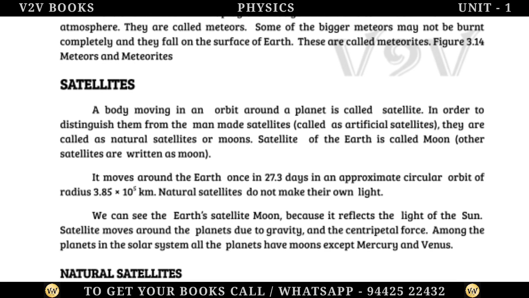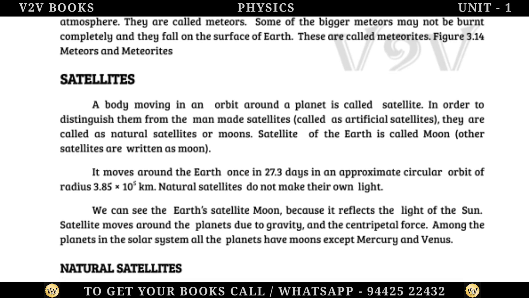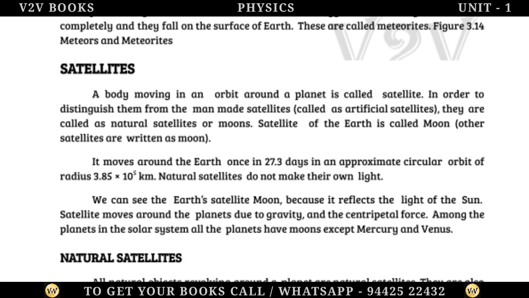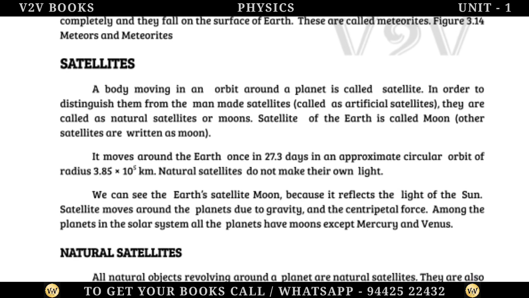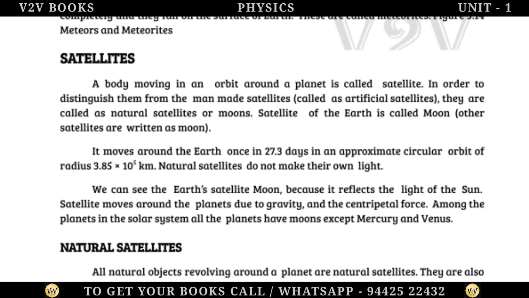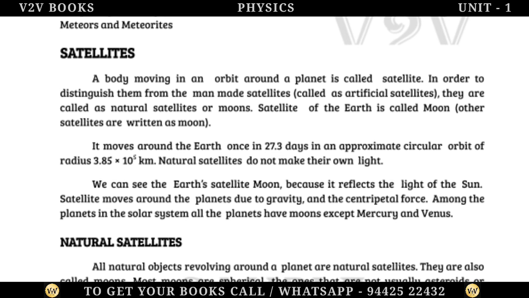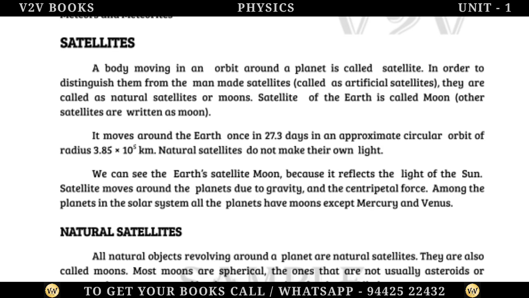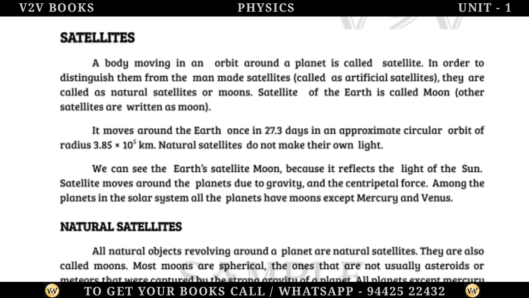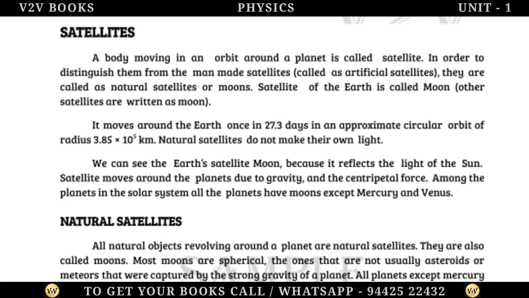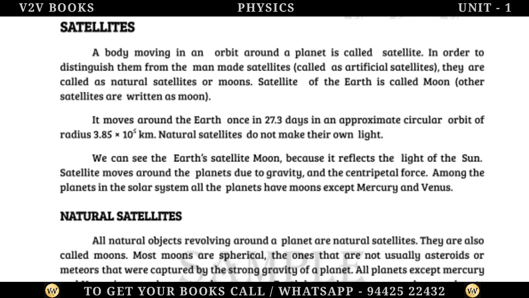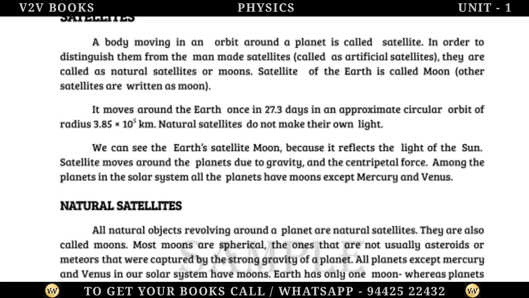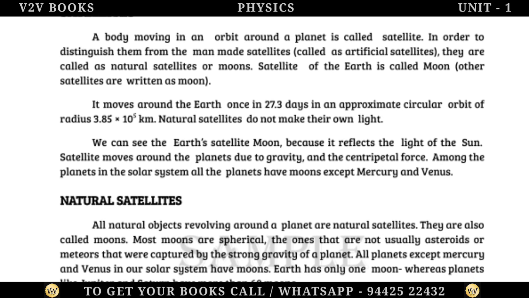Satellites. A body moving in an orbit around a planet is called a satellite. In order to distinguish them from the man-made satellites, called artificial satellites, they are called natural satellites or moons. The satellite of the Earth is called the Moon. Other satellites are written as moon. It moves around the Earth once in 27.3 days in an approximately circular orbit of radius 3.85 × 10^5 kilometers.